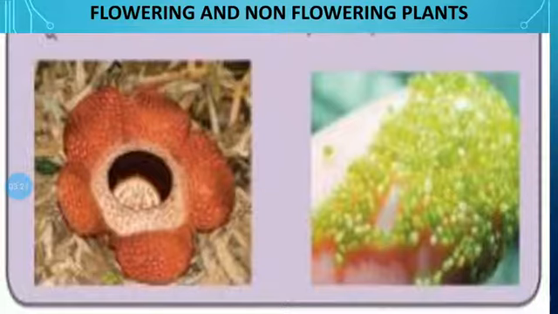The world's smallest flower is of the plant called Wolffia or duckweed. Its diameter is as small as 0.5 mm. See, there are two flowers, one is the largest and the second one is the smallest. The diameter of the largest flower is about 1 meter and the diameter of the smallest flower is about 0.5 mm.